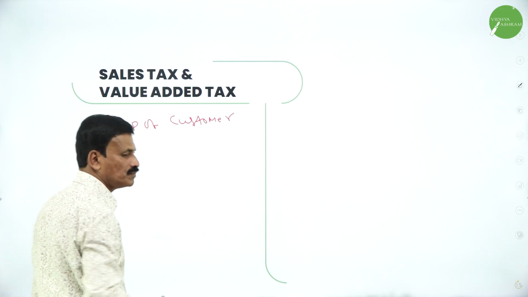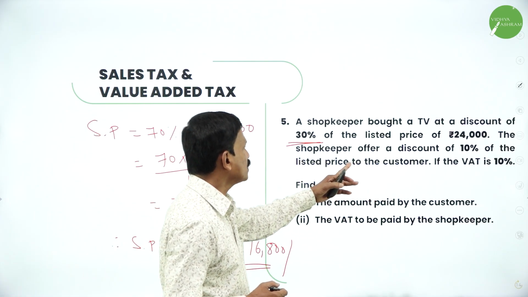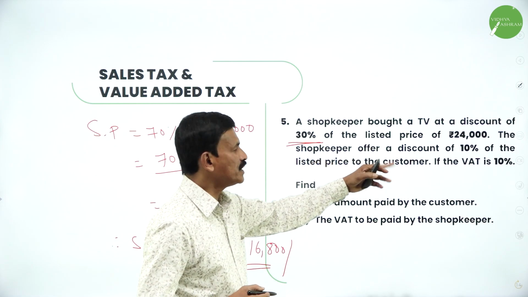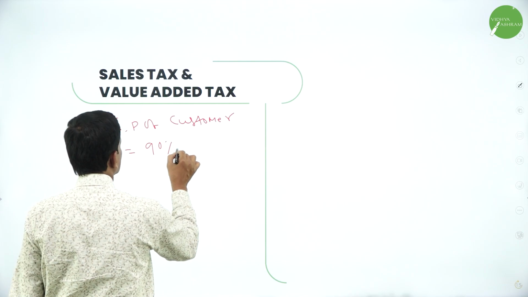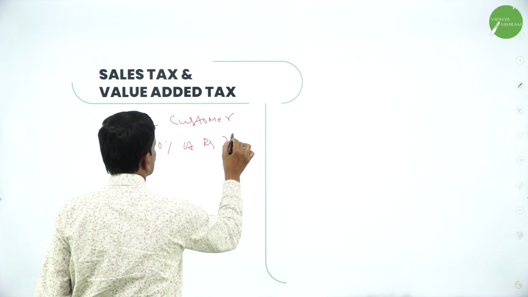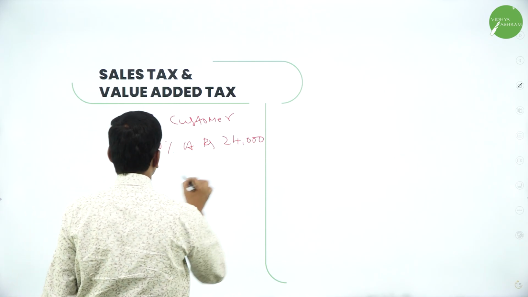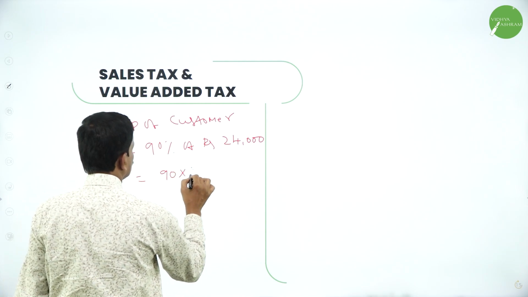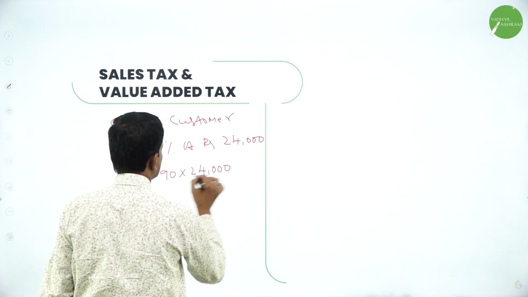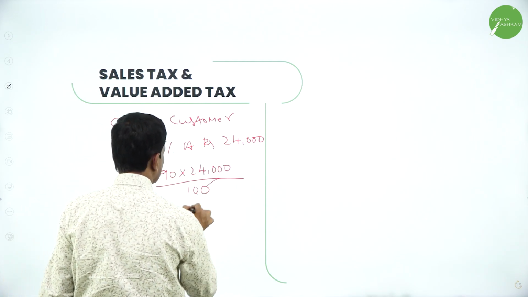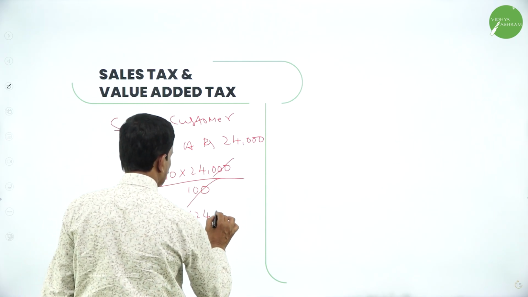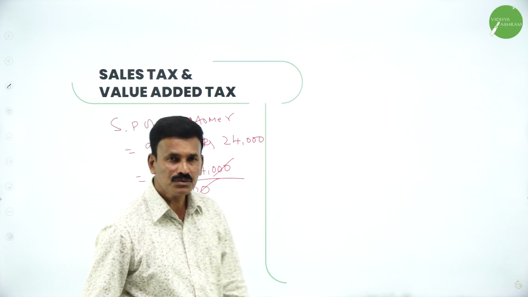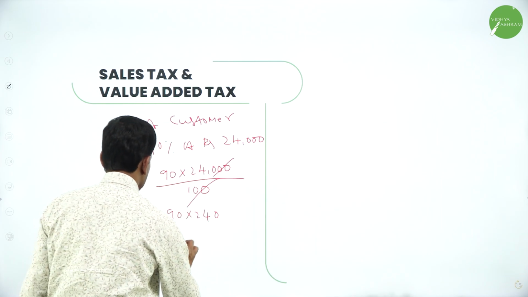Okay. Now just find out the selling price of the customer. So what is the selling price of the customer? The shopkeeper offers a discount of 10%. That means 90% of rupees 24,000. That's equal to 90 into 24,000 divided by 100. Cancel these two zeros. 90 into 240. What is this equal to? 21,600.